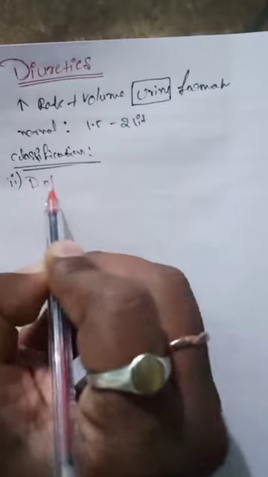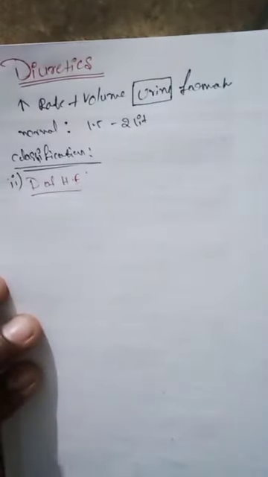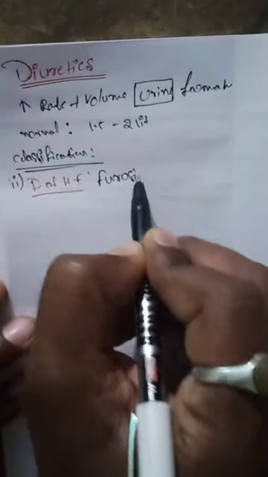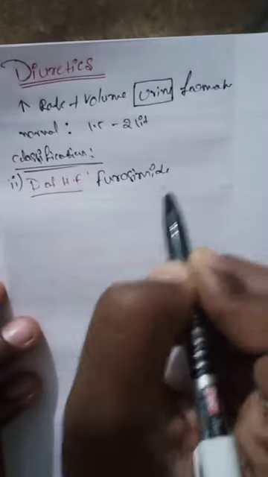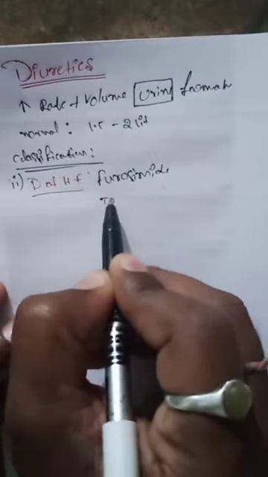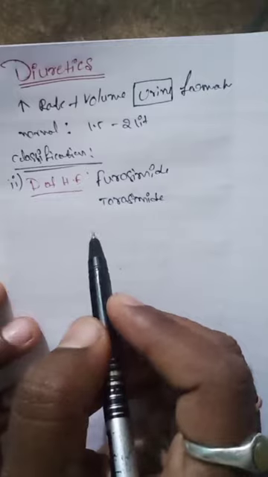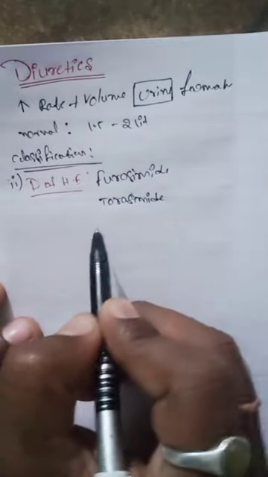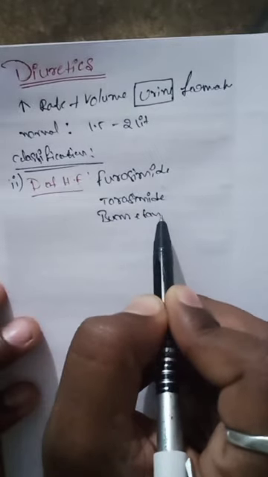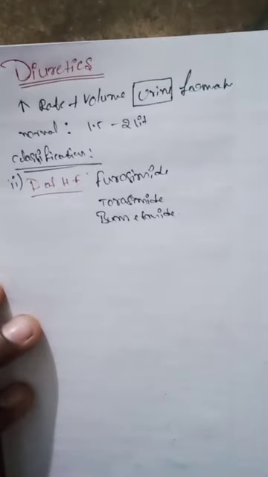Diuretics of high efficacy. The first example is furosemide, the second example is torasemide, and the third example is bumetanide. So these are the examples for the first classification.